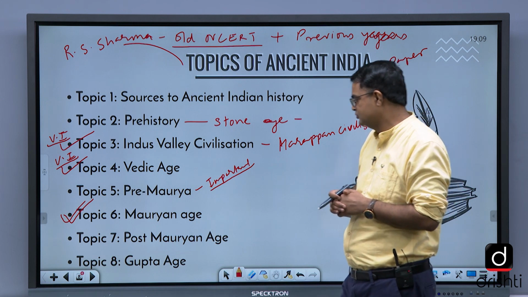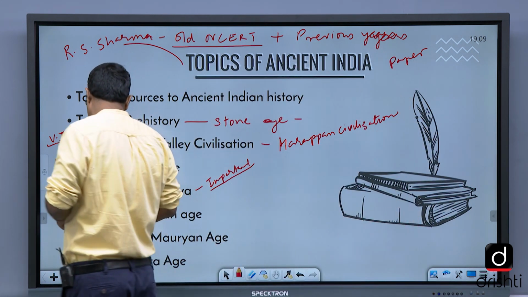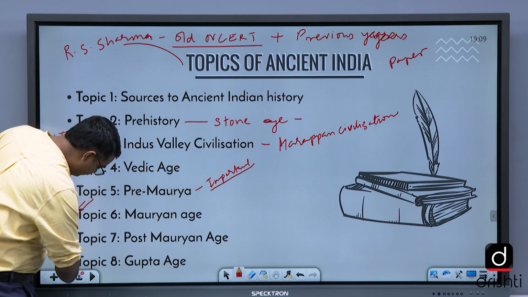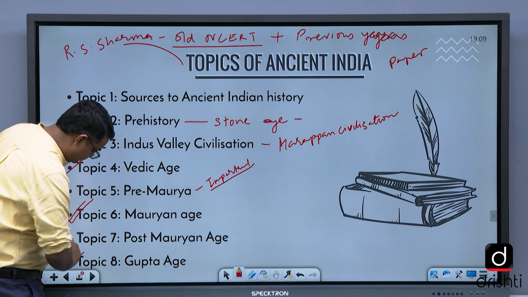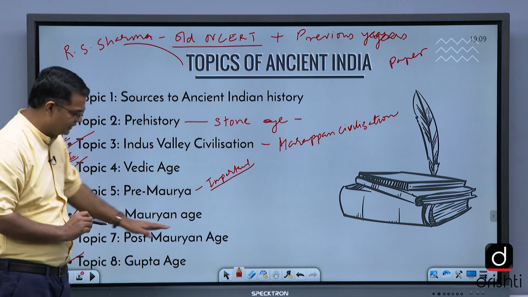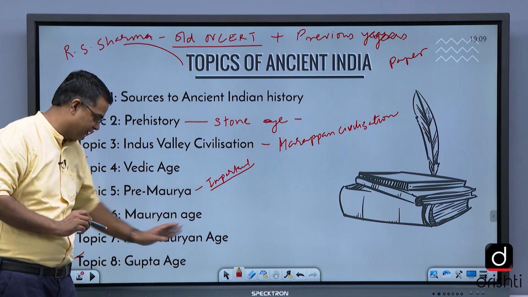So the post-Maurya period and then the Gupta period, why it was a golden age, even this is important. Certain things in post-Maurya, certain things in the Gupta period.